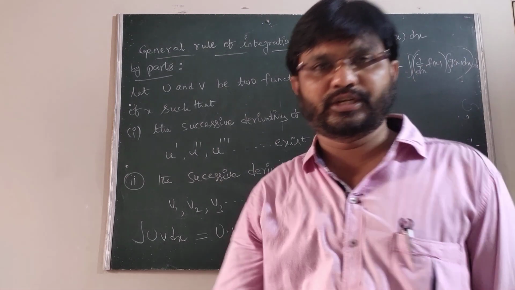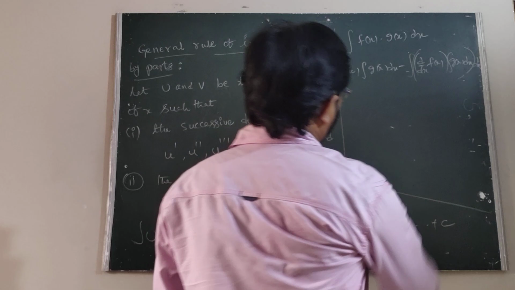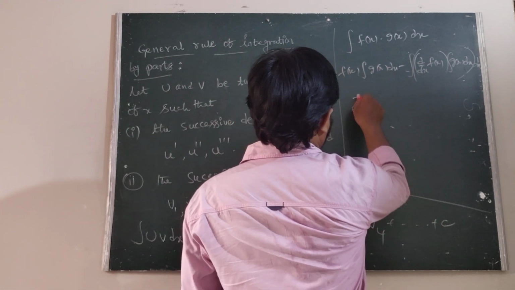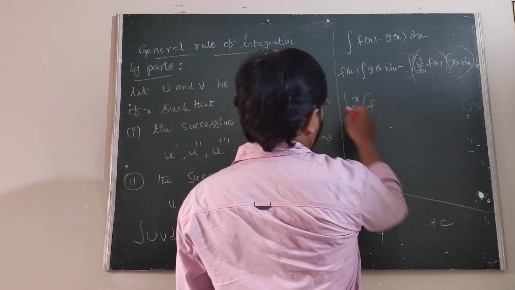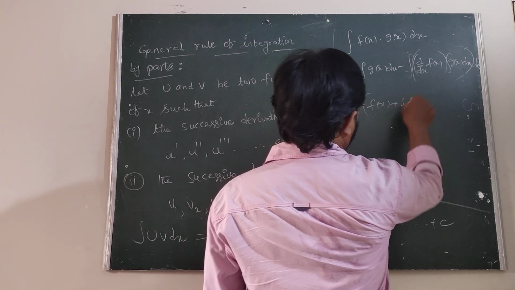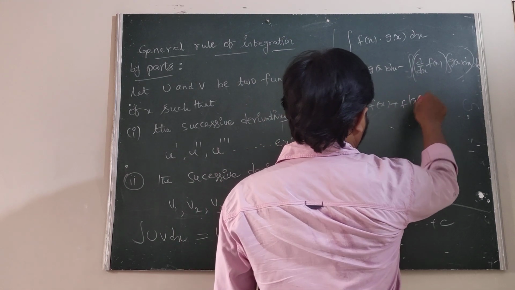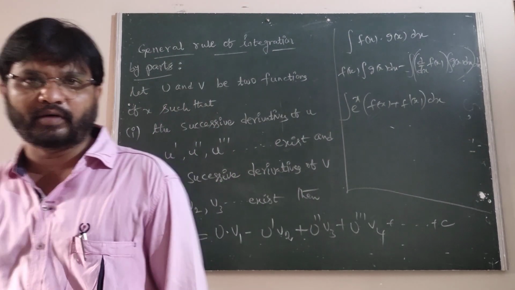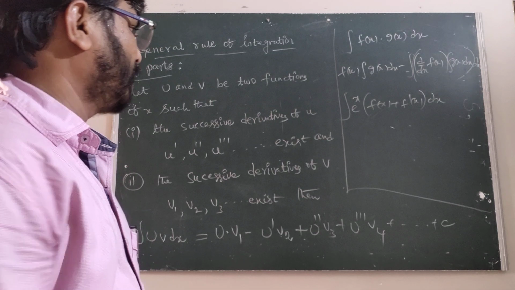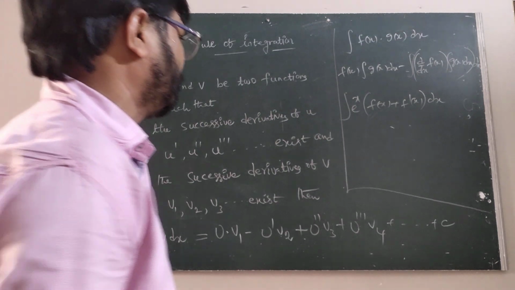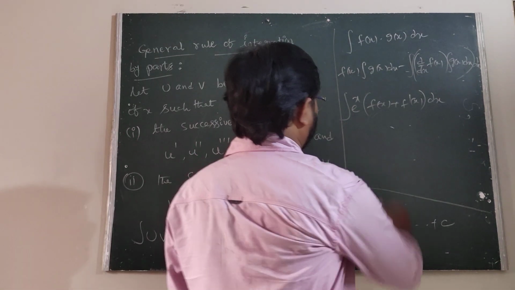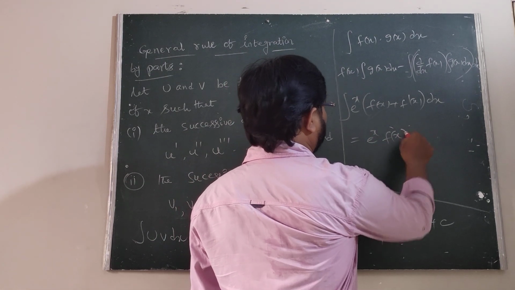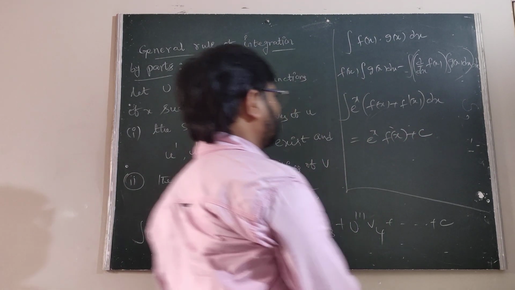After that we discussed the integral of e power x into f of x plus f dash of x, dx. This is of the form e power x f of x plus c.